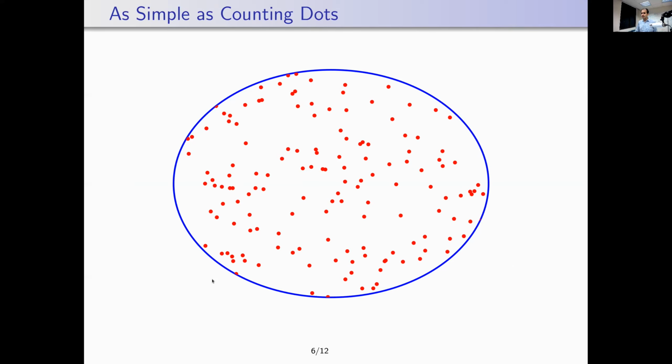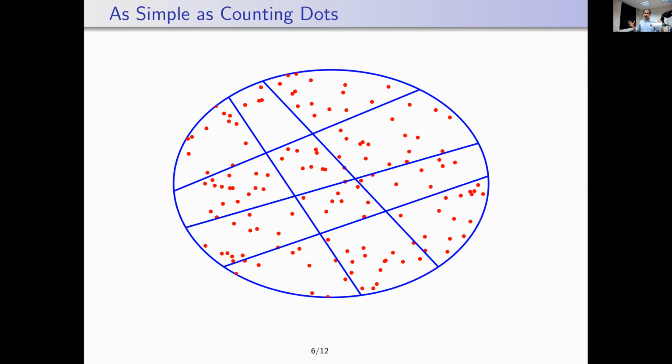Let me discuss an overarching view of the techniques in the case of model counting, where we are going to assume the circle to be the space of all possible assignments, and the dots represent satisfying assignments or the models. Since the number of models can be exponentially large, the idea is to use hash functions to divide the space of models into cells that have roughly equal number of models, and the number of models in a cell is small enough that you can actually enumerate all the models.